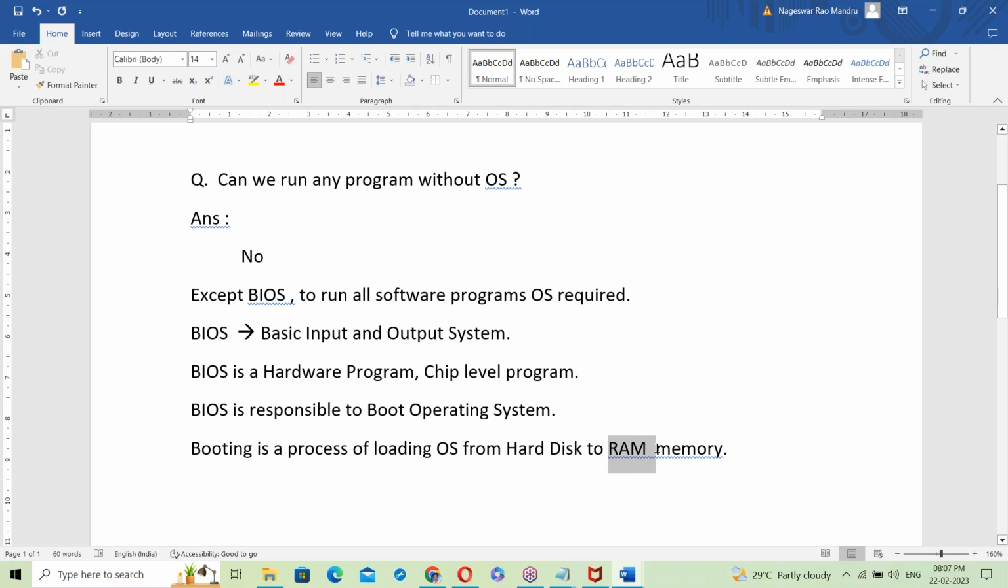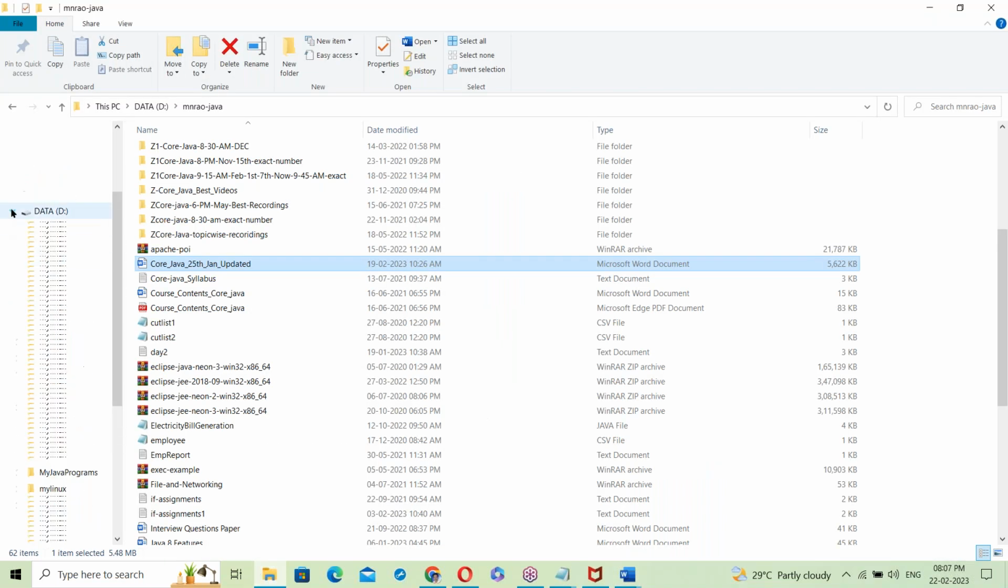RAM is to run the OS and programs, and everything is running inside the RAM only. OS, maybe Java program, C++, all are running inside the RAM memory. So hard disk is for the storage. Even the OS is inside the hard disk. See hard disk, yes, hard disk partition.